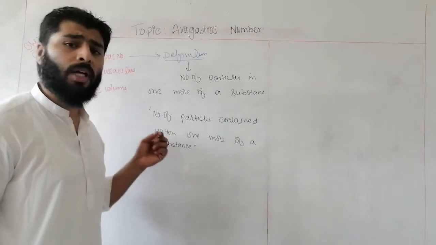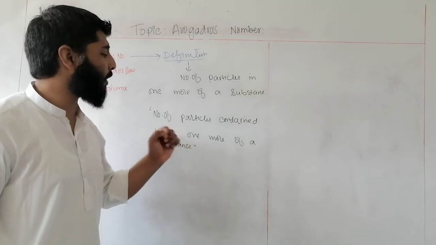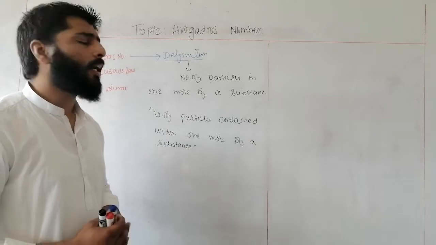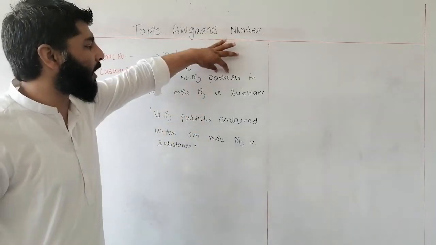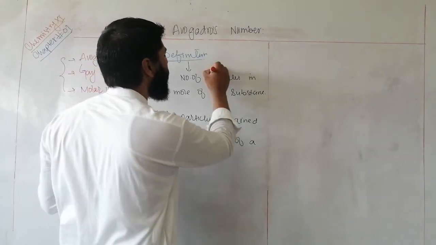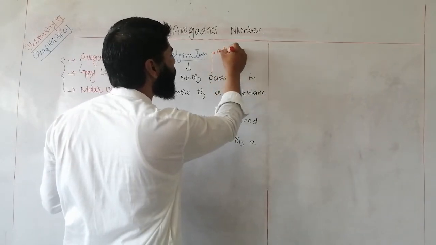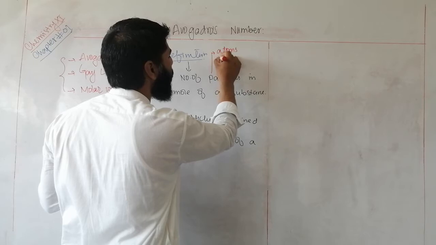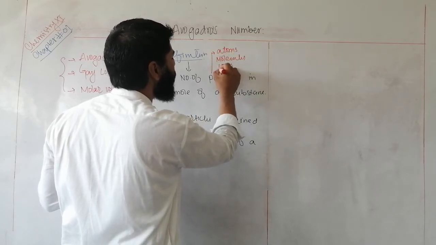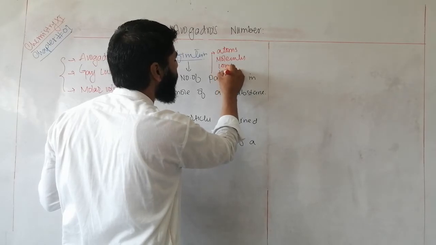Means if you have 1 mole of any substance, any particle. What sort of particles? As we have discussed in the previous lecture, particles may be atoms, may be molecules, may be ions, or they may be ionic compounds.